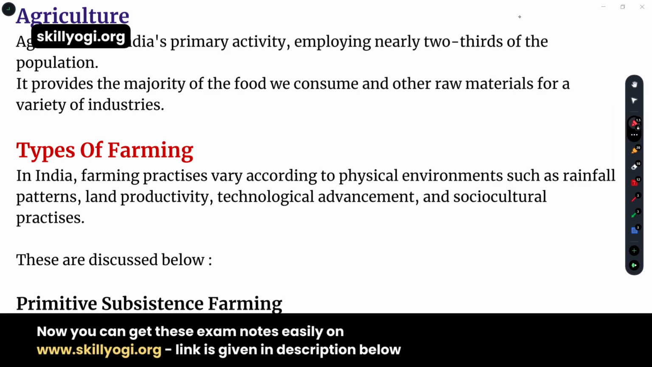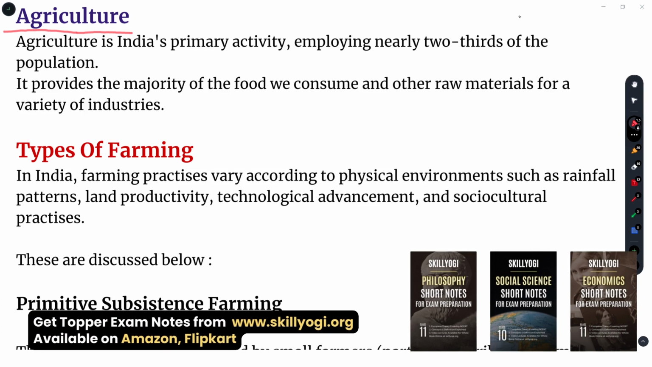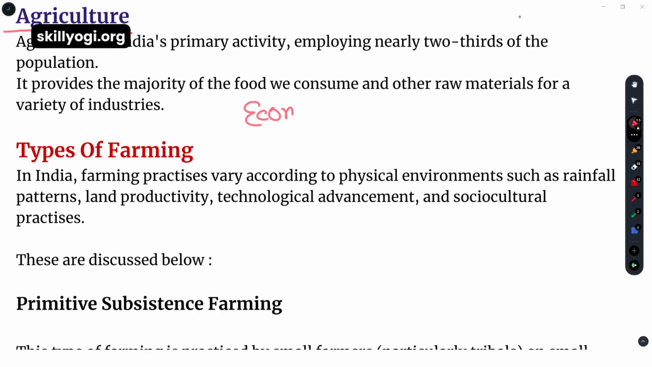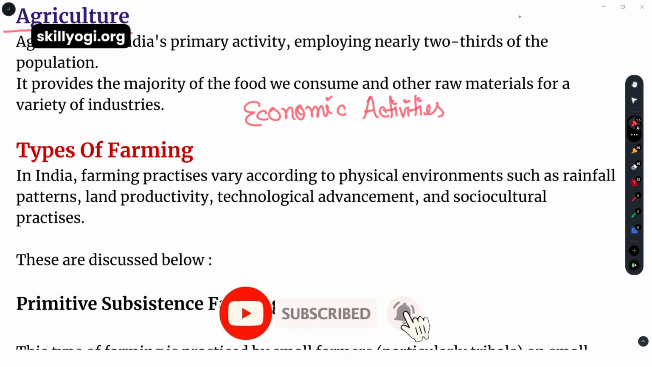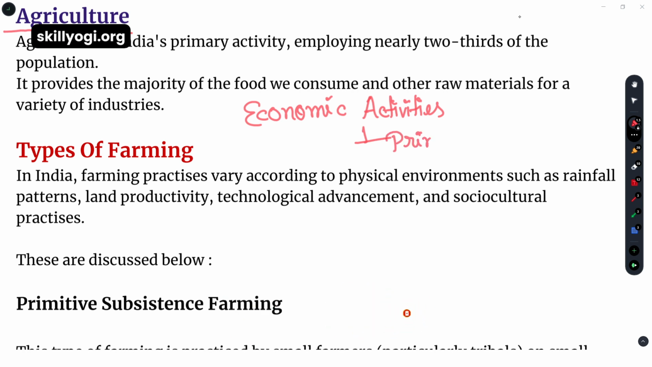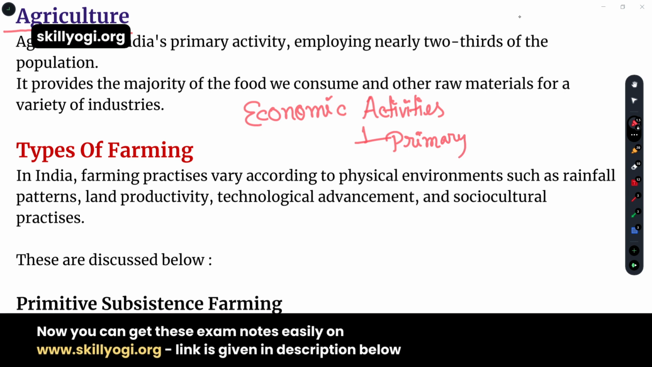This is a chapter agriculture. It's completely related to economic activities. Before reading the chapter as agriculture, first we have to know about economic activities. If we are dividing the economic activities into 4 or 5 parts, then agriculture is the main part because primary division or primary activities is a part of economic activities.